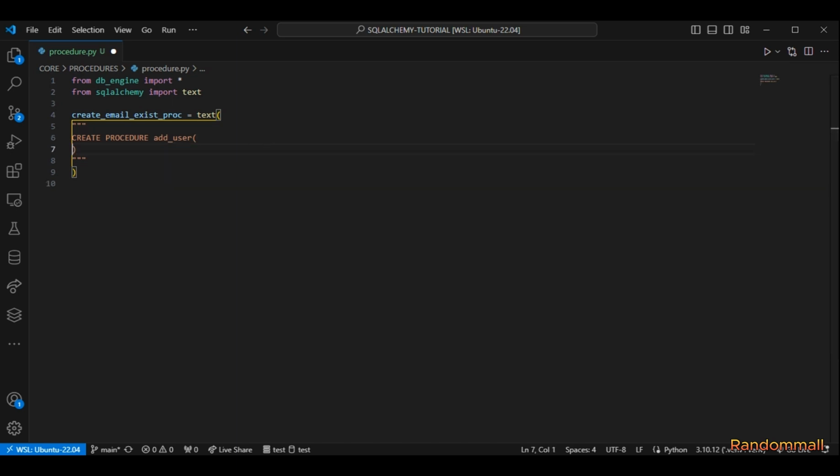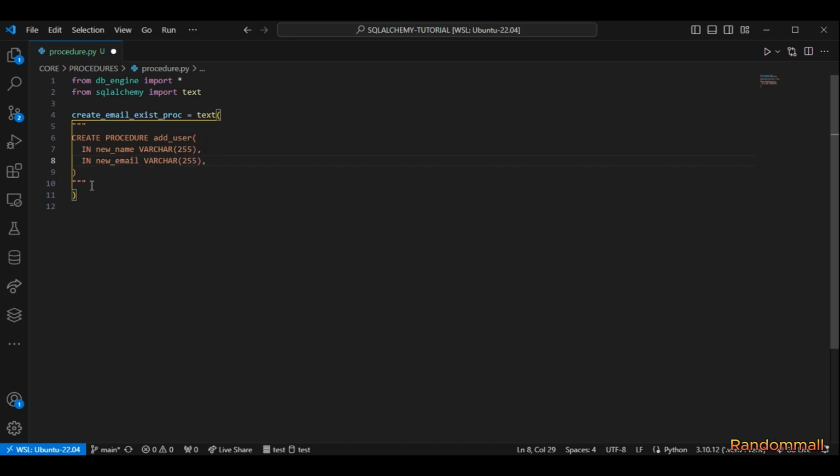So inside there, the way we do it is we define the parameter. We first let the database know that this is an input by using IN, which signifies input, followed by the name of the parameter, and we have to also define the type.